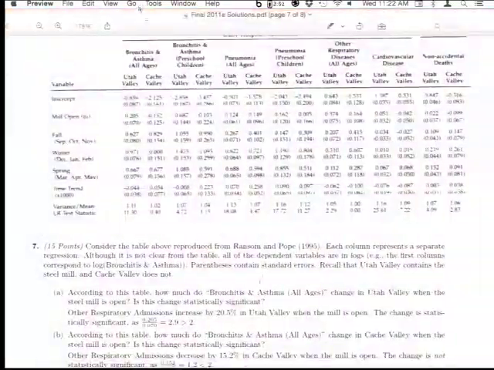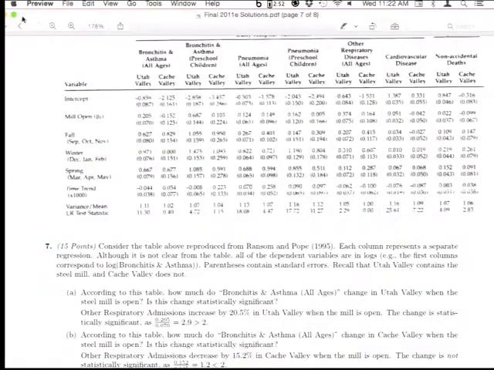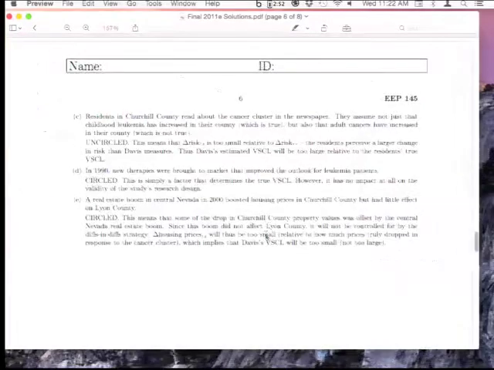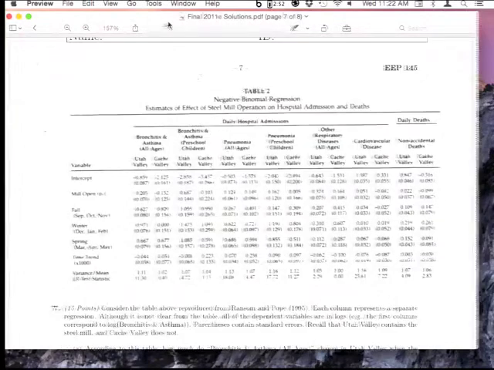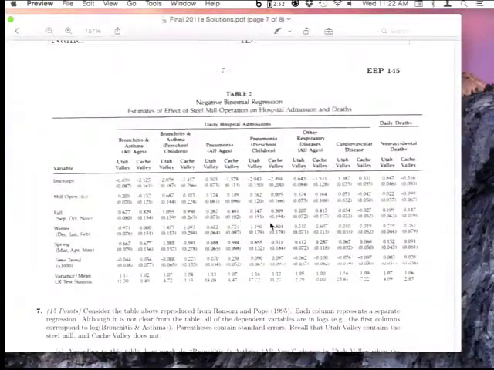Okay, so this is the actual table that you see in the exam. Again, usually one column in one of these tables corresponds to a single regression, and each of the rows corresponds to a different coefficient coming out of that regression. One thing that you'll often see is that people are not going to report all of the coefficients in the regression. So you might have a regression where the outcome is y, and you're regressing it on an x variable that is the variable of interest, or the coefficient of interest. It's the treatment that you're interested in estimating.